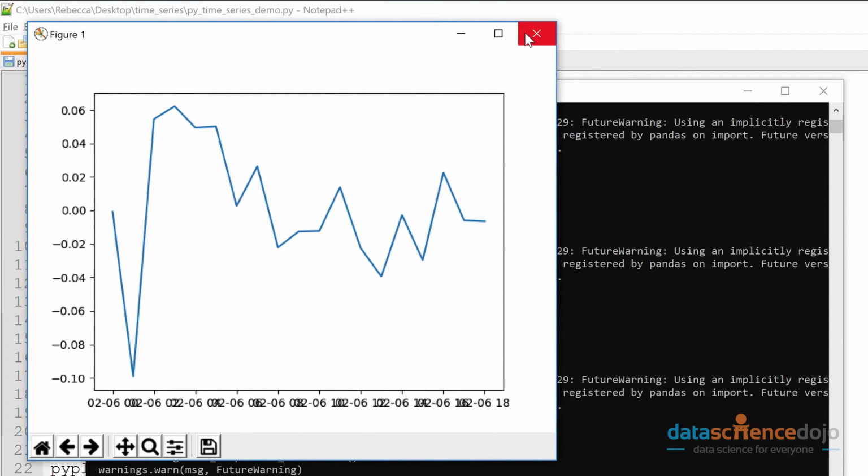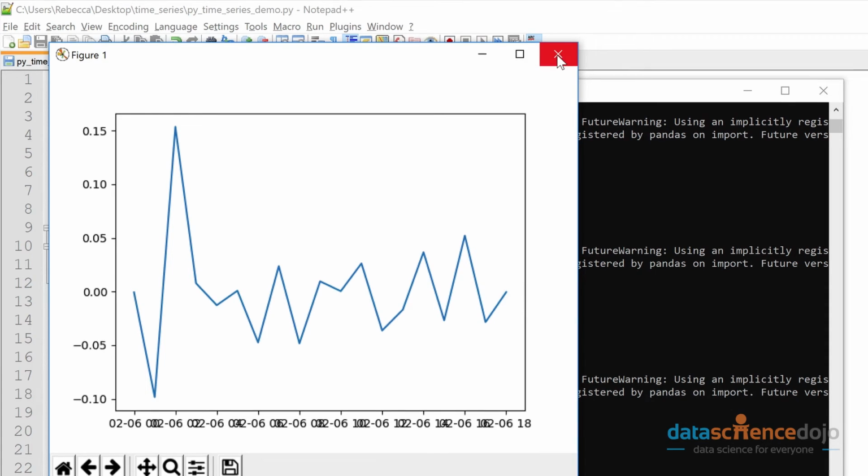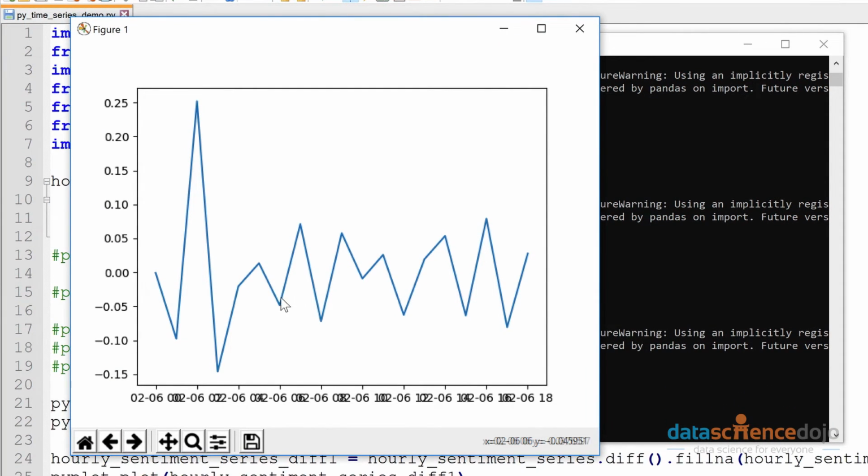Right, so that's our original data, our first round of differences, and our second round of differences. Now, it's not exactly ideal, but I would say that from the second round of differences, it's starting to look a lot more stationary than what we had before.